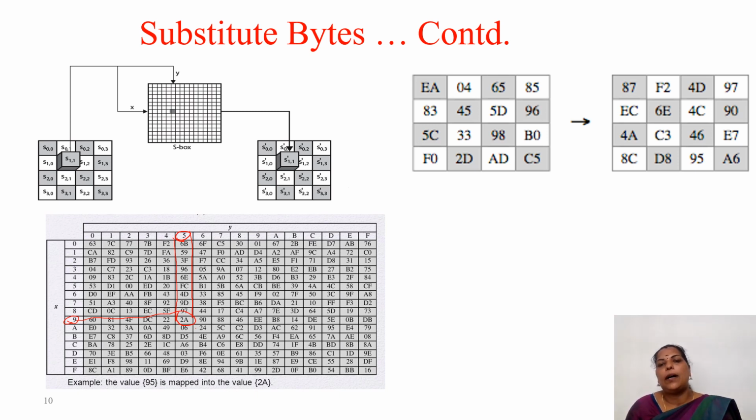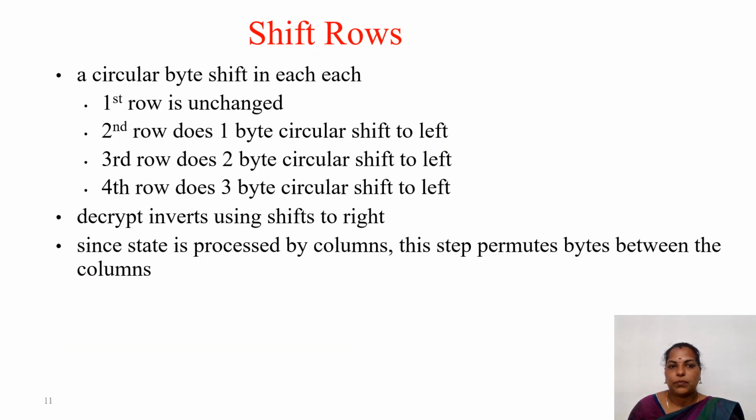So here one state is given, and for this state you have to find out the output. So you just have to look into the S box and we can easily get the output. For EA, what do you have to look? For E, you have to look into the row, and for A, you have to look into the column. So where that is intersecting, it is intersecting here. So it is 87. So EA is 87. Likewise, we have to check for all the values and we can get the answer. So substitute byte is very simple.